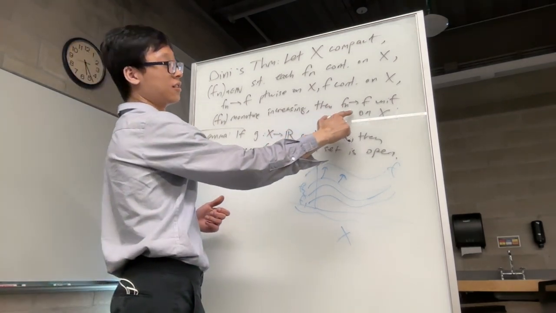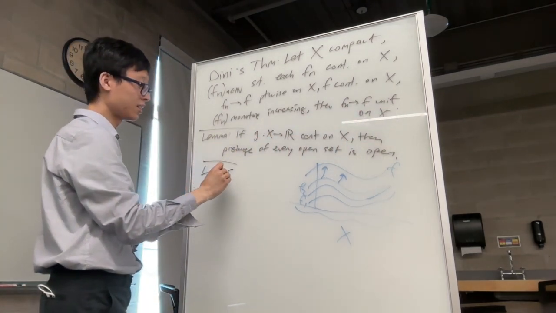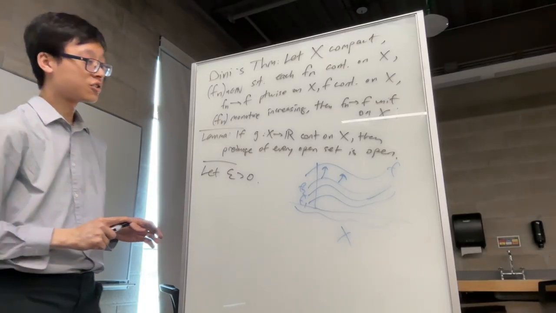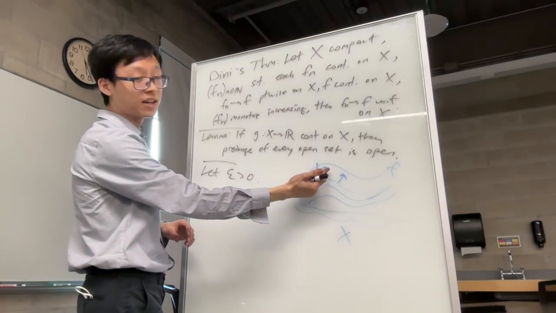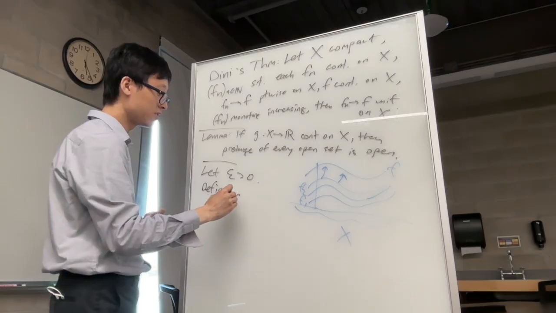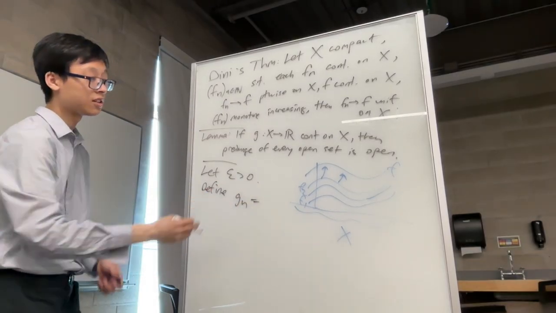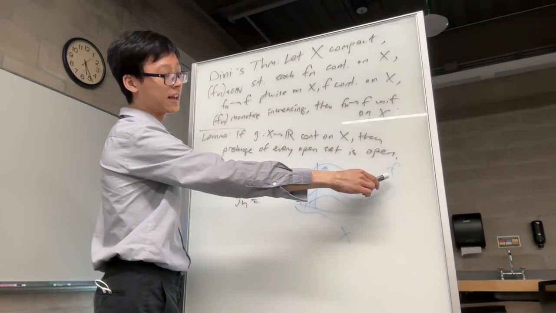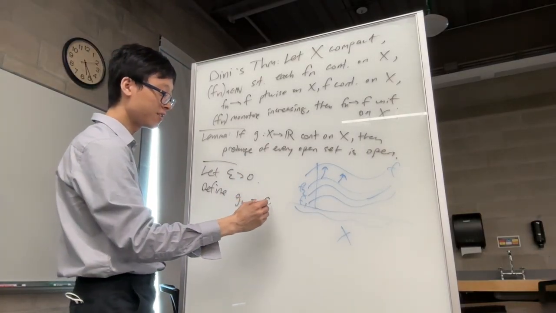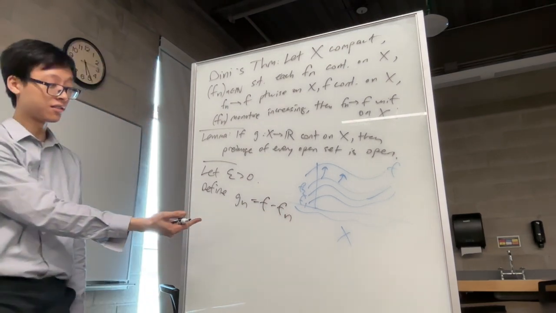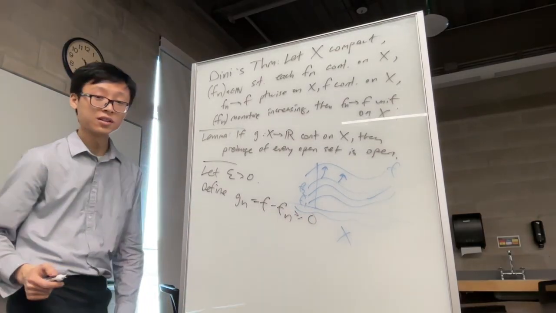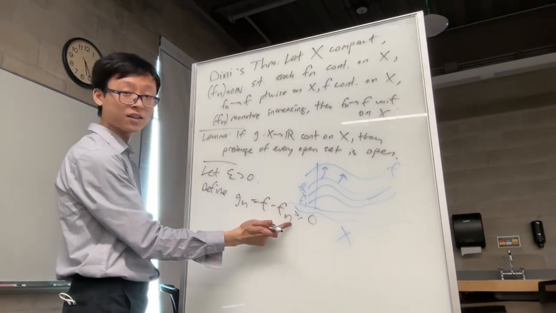Because it is a proof of uniform convergence, we always begin with our beloved: let epsilon be bigger than 0. And now what? We're going to take this problem of fn's getting closer to f and rephrase it a little bit. We're going to define a new sequence of functions gn equals f minus fn. Notice that because f is the ceiling, f is going to be bigger than all of the fn's. So the first thing I know is this difference must be bigger or equal to 0. The ceiling f is always bigger than the fn's.